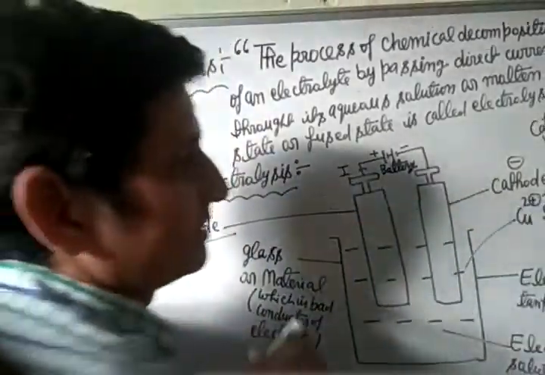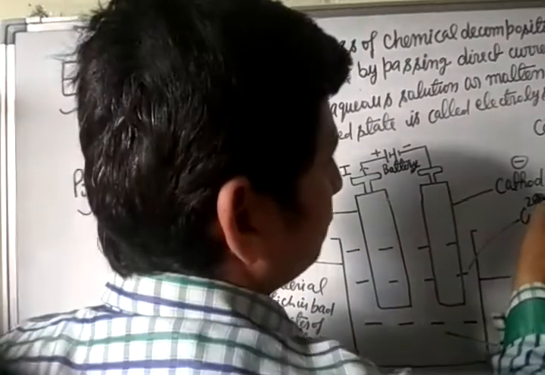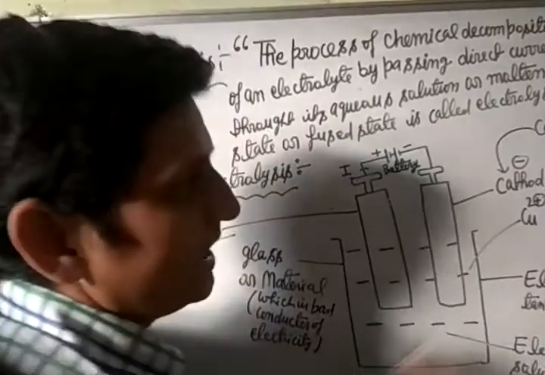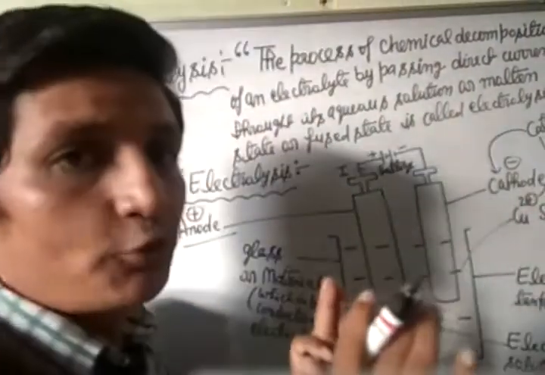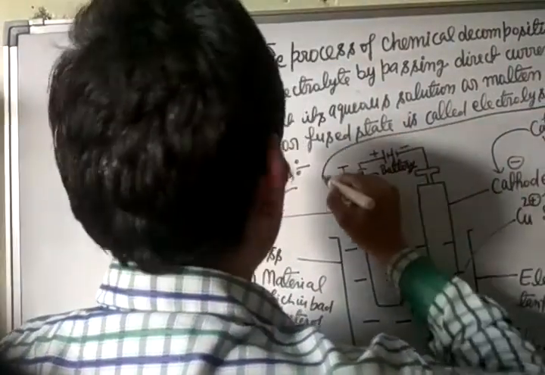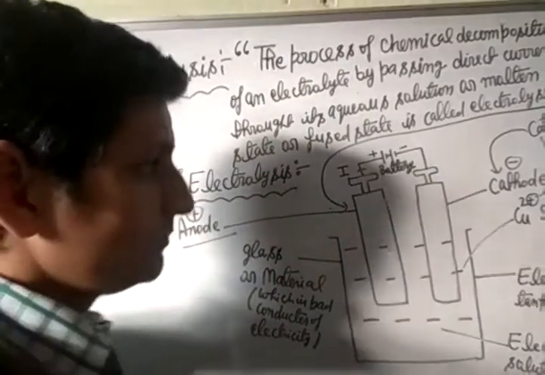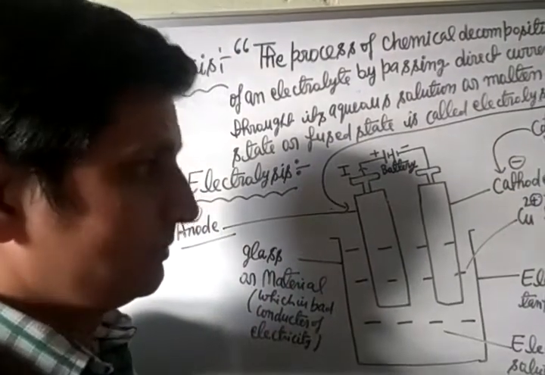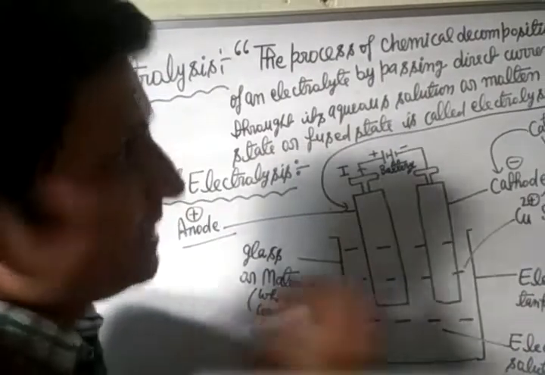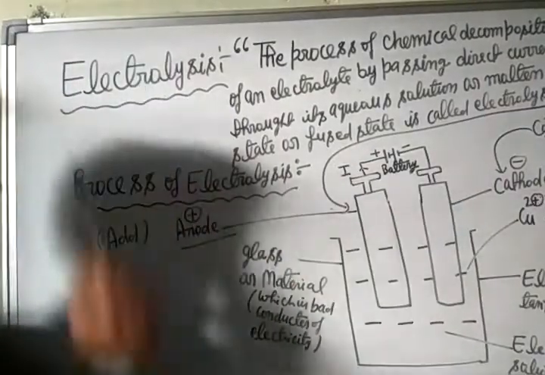Cation is positive, so cation moves toward cathode, and anion is negative, so anion moves toward anode. This conduction of ions is called ionic conduction or electrolytic conduction, and this process is called electrolysis.